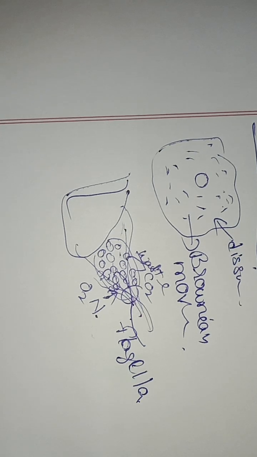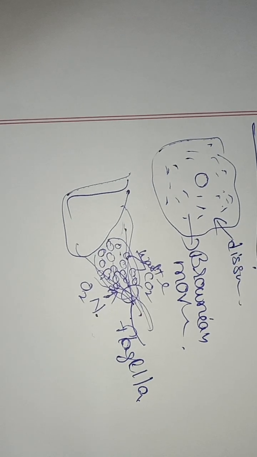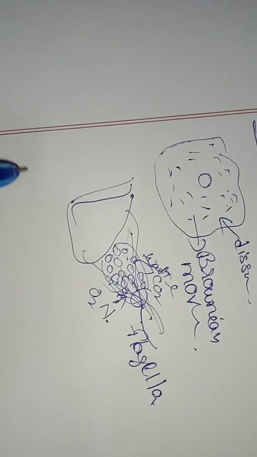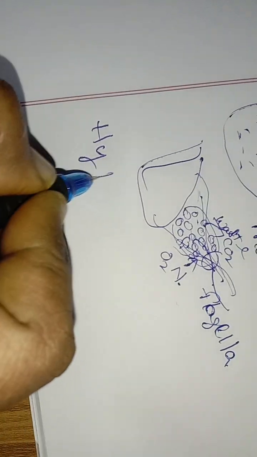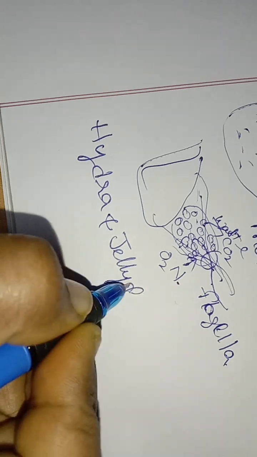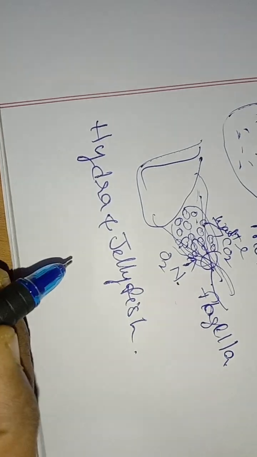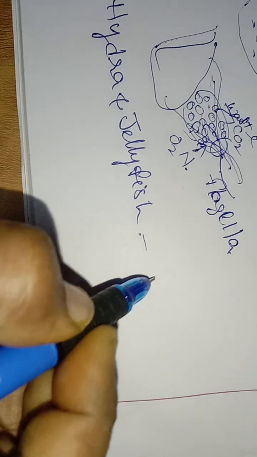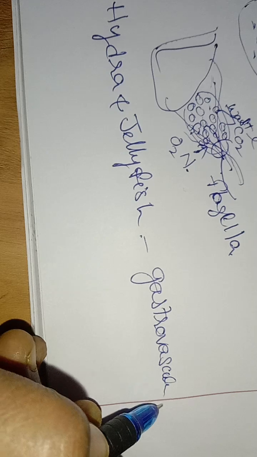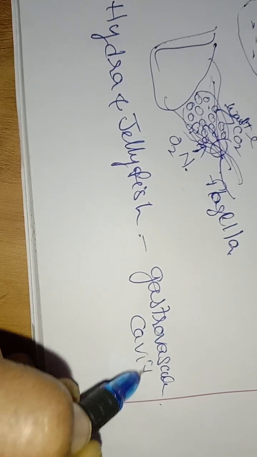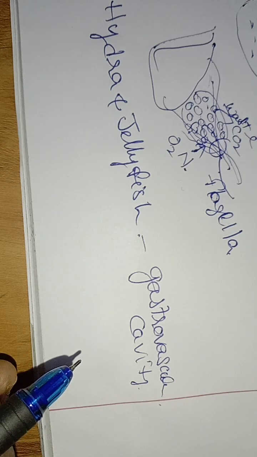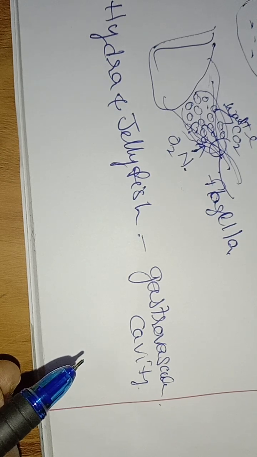Next, we have hydra and jellyfish, which come under cnidarians. Their body has a gastrovascular cavity, which takes up the function of digestion and transportation of nutrients to each and every cell of the body.